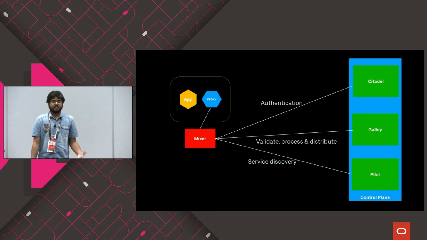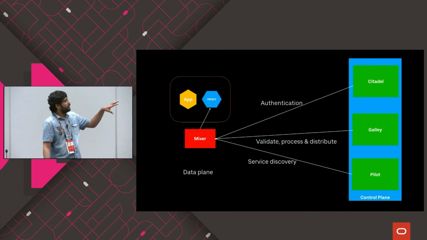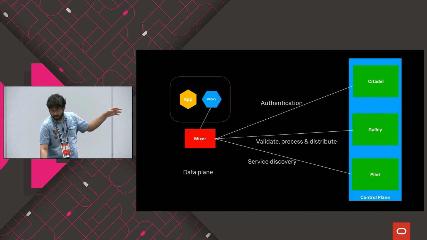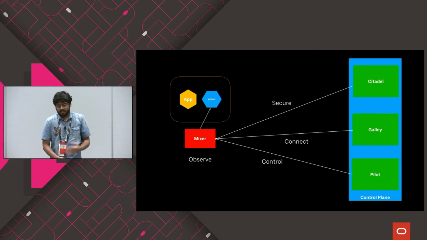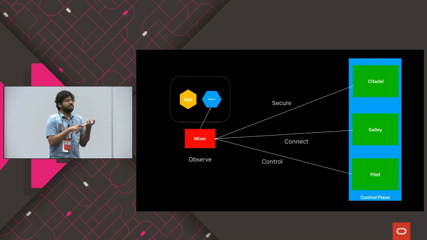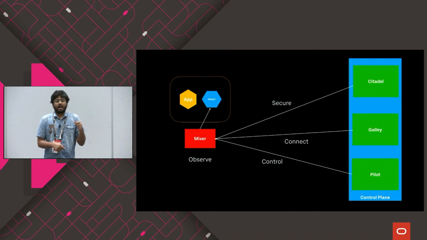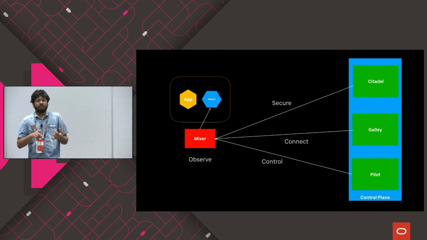And then you have Citadel, just like your town hall. It's an authentication place where it does all the authentications. So together, on the right side where your application is, in Istio that's called the data plane. And this other side is the control plane. Basically, Citadel helps you to secure your services. Galley helps you to connect and share the information. Pilot helps you to control these services, while Mixer is for monitoring or observing your services.